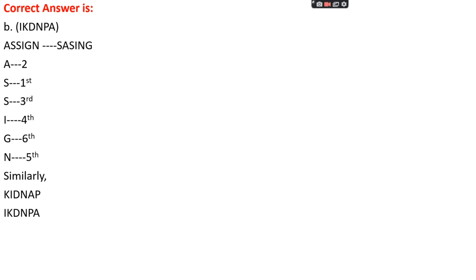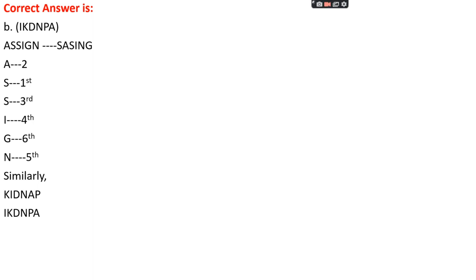Okay. If you see the code for assign, which is SASING, all the letters present in the word assign are only rearranged to make the code. So there is no additional letter. So in this case we must look at the positions.